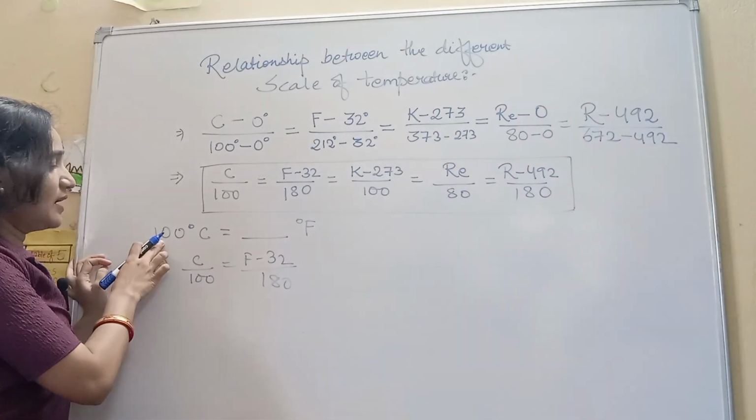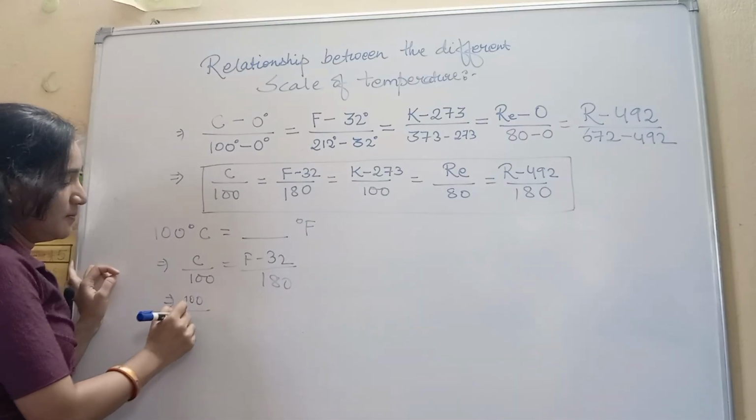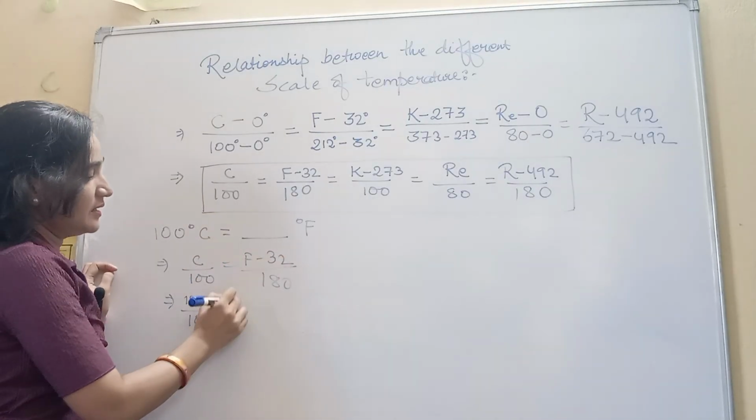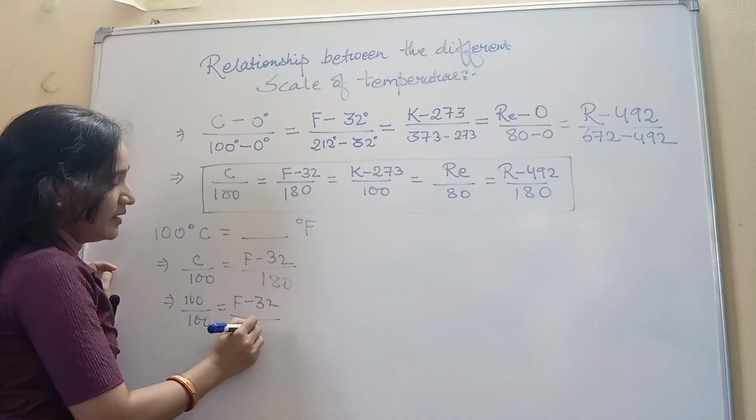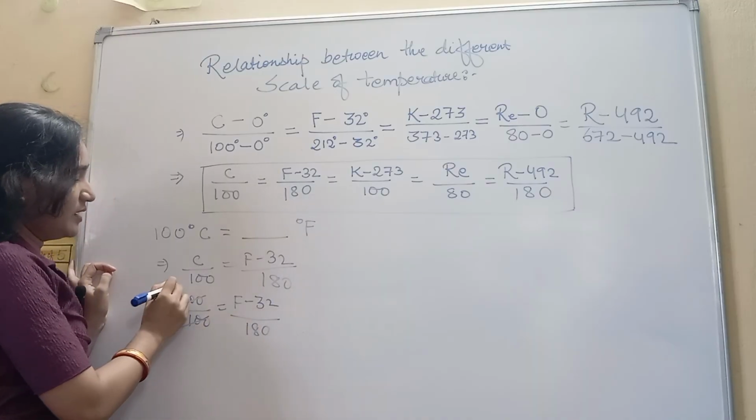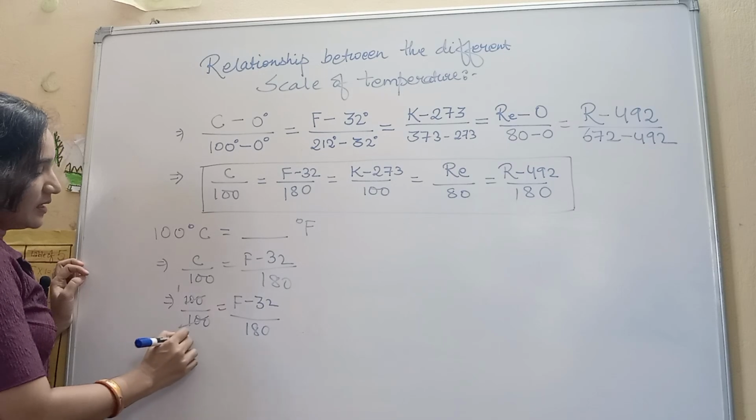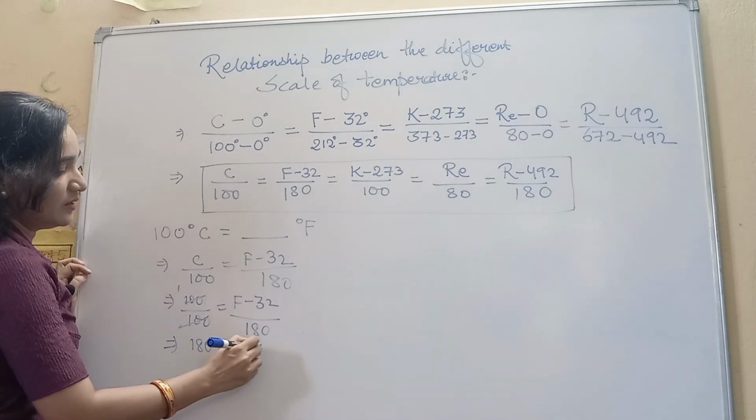Now for the C, we have the C value that is equal to 100. So we can write 100 by 100 equals F minus 32 divided by 180. This 100 and 100 got cancelled. So we are getting here 1. So here we can write 180 equals F minus 32.